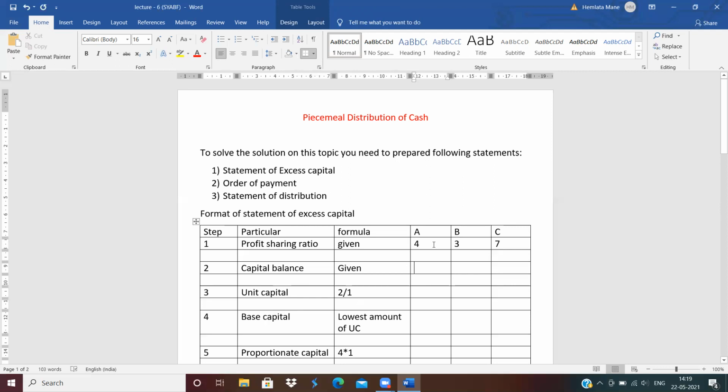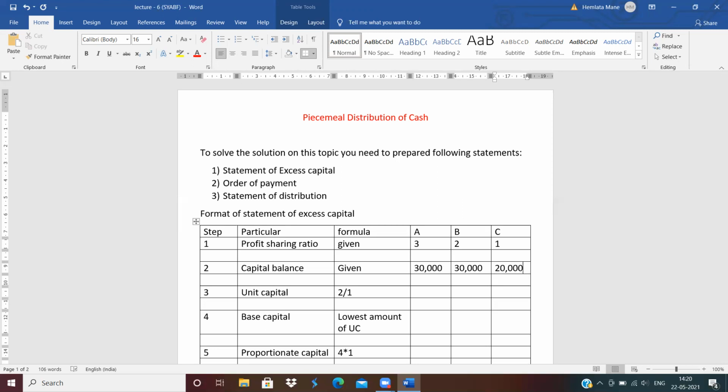Okay. Then unit capital. How to calculate the unit capital? Suppose your profit sharing ratio is 3:2:1, and your capital balances are 30,000, 30,000 and 20,000.